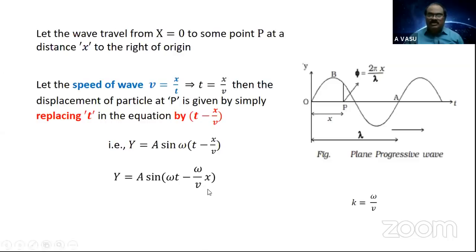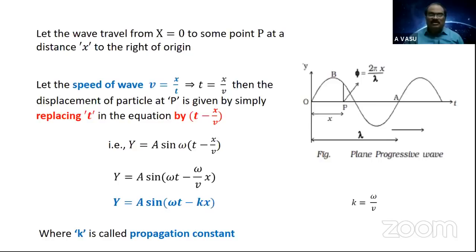So as omega by v is a constant, it can be replaced with k. If I replace omega by v with k, then you get the equation in this form: y is equal to a sine omega t minus kx. This constant k, which is equal to omega by v, is called the propagation constant.